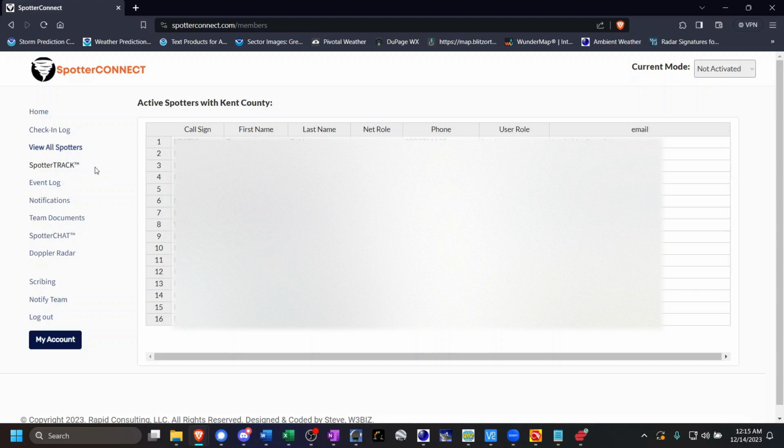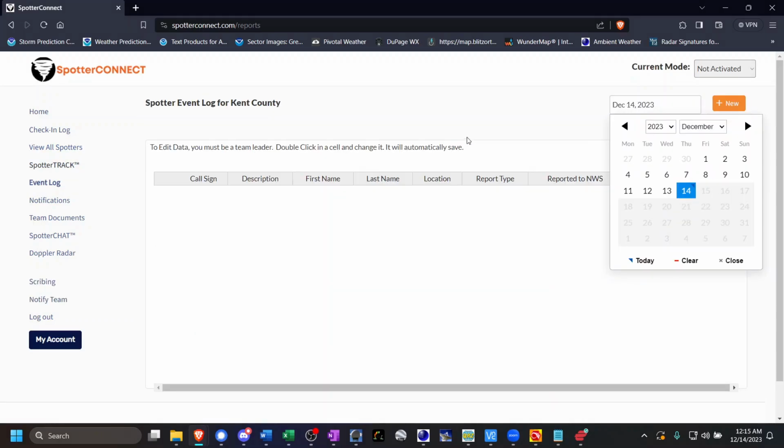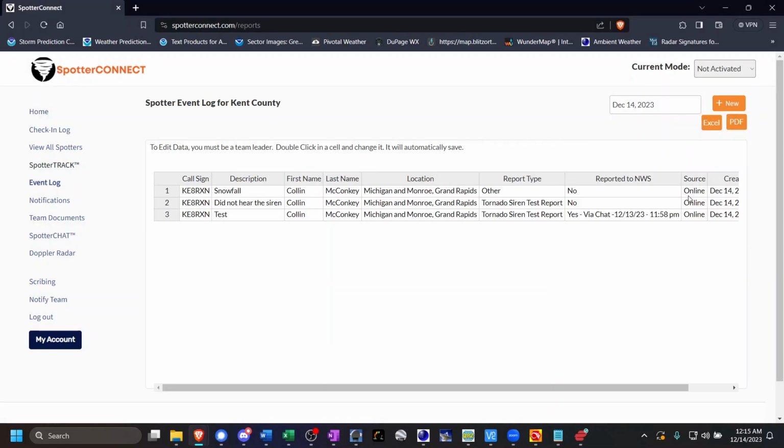As stated in the other videos, but nevertheless bears very quick recap here, SpotterTRACK is a possibly future state feature of Spotter Connect that has not yet been included, nor are there active development plans for it. If it is included in future development, it will essentially be Kent County Skywarn's version of the Spotter network, whereby we can actually track, should users agree to it, of course, their location in real time to even better determine where they are currently reporting via the next link, which is the event log.